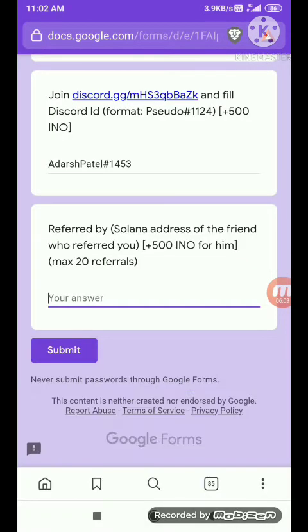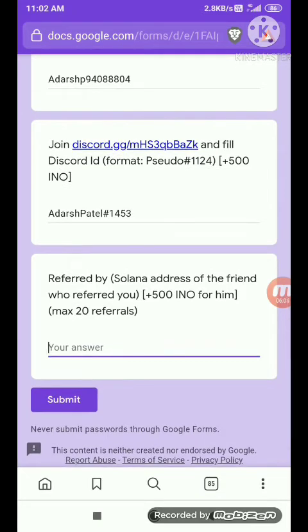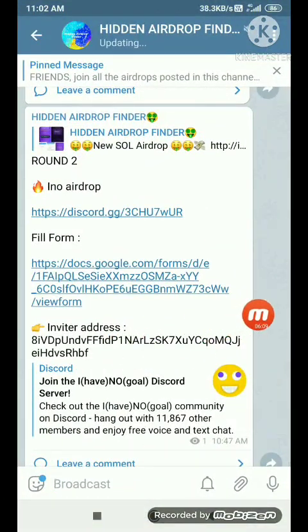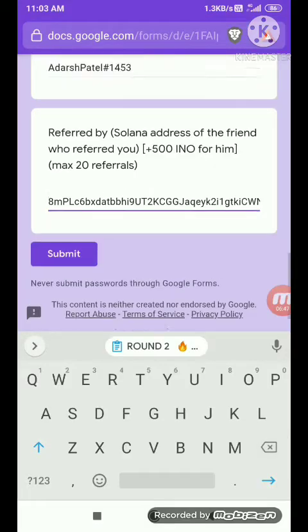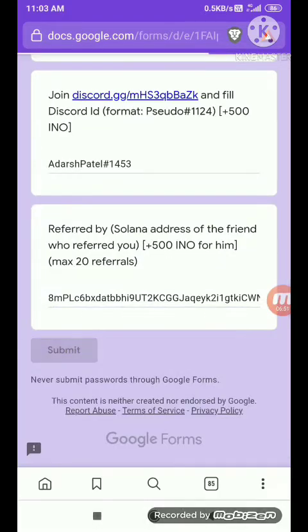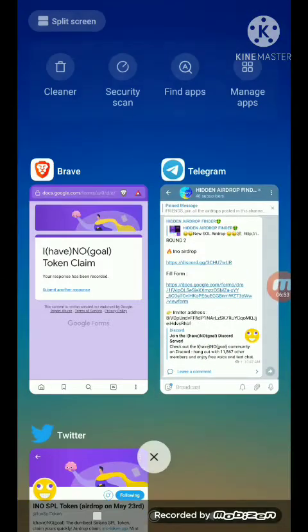and referred by, Solana address of the friend who referred you. So you just need to copy this inviter address over here. After you paste the address and you have done all these tasks, just click on submit and your airdrop will be joined. So the second round of INO is also joined.